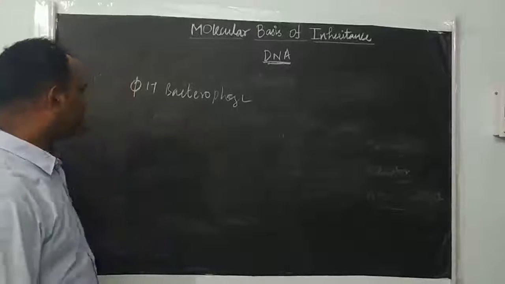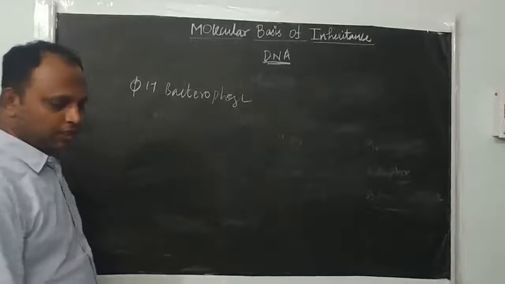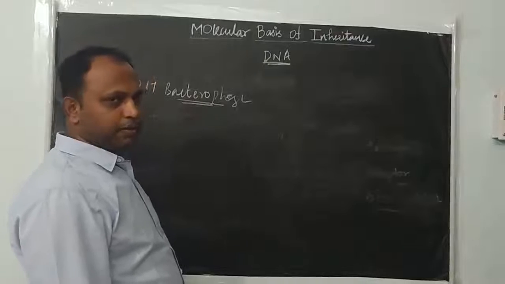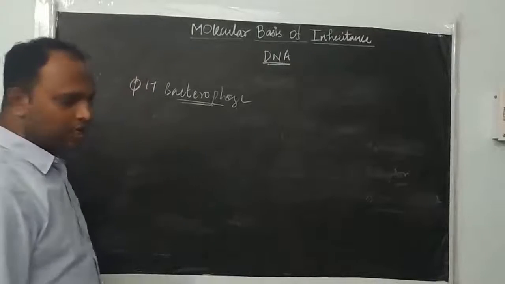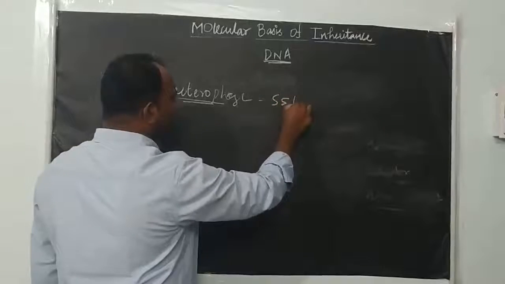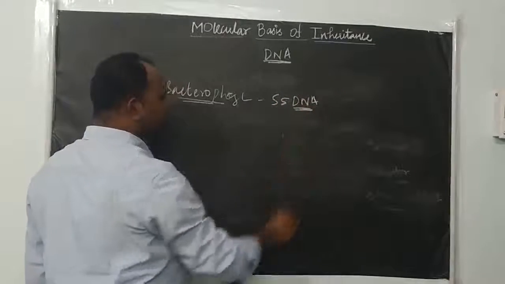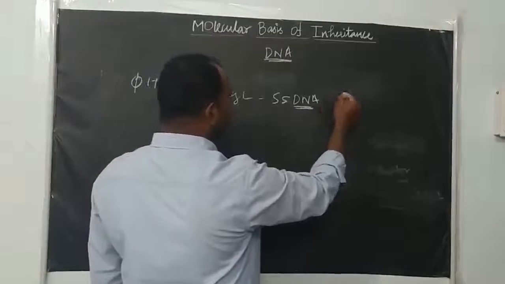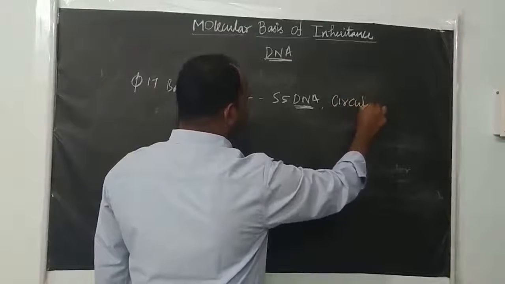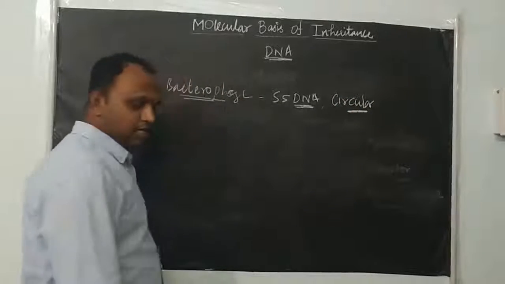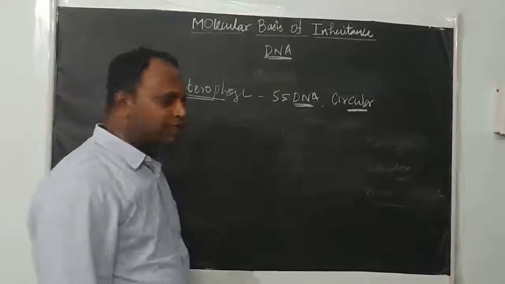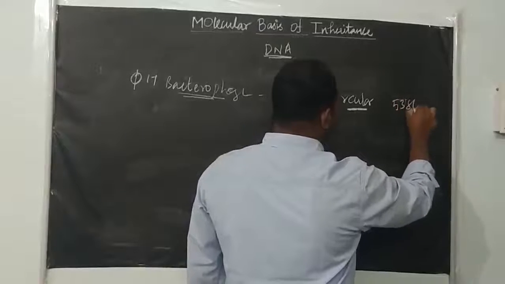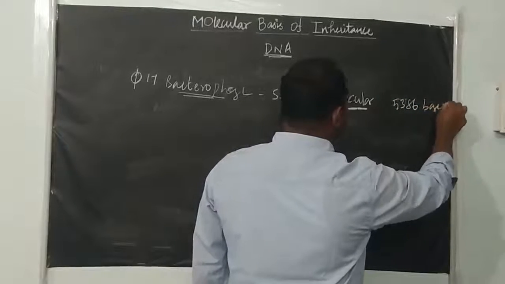Here is phi X 174 bacteriophage. A bacteriophage is a virus that infects bacteria. This particular organism has single stranded DNA as its genetic material. It's a DNA virus, but the shape of the DNA molecule is circular. So it's a circular single stranded DNA, and the size of this DNA is 5386 bases.